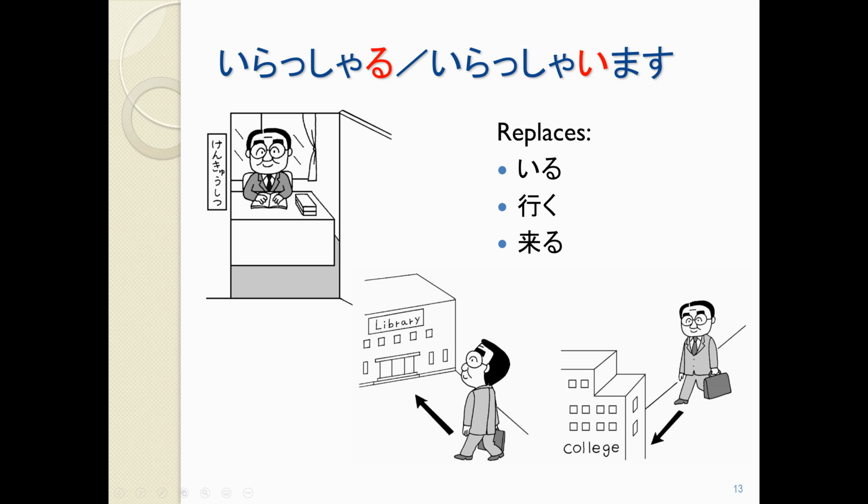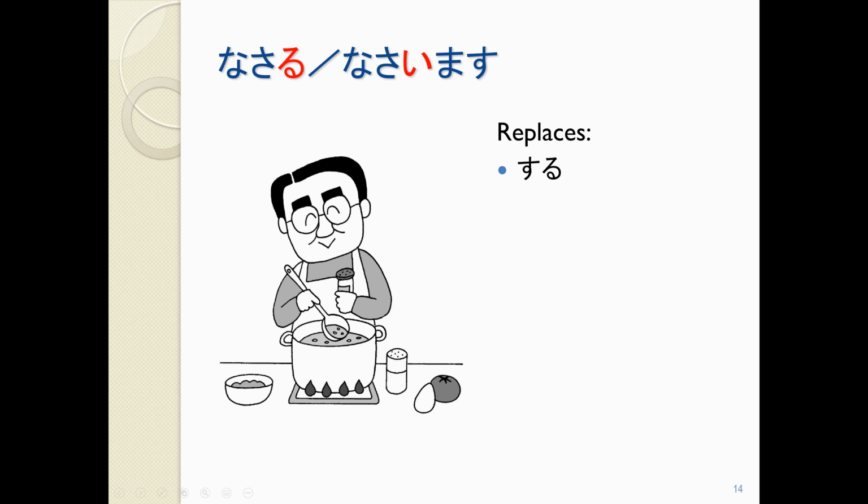So instead of saying 先生がいます, I can say 先生がいらっしゃいます. Instead of saying 先生が学校に行きます, I can say 学校にいらっしゃいます. Instead of 図書館に来ます, I can say 図書館にいらっしゃいます. And I can tell which one of these, いる, 行く, or 来る, I'm using based on the context. So, いらっしゃる, いらっしゃいます.